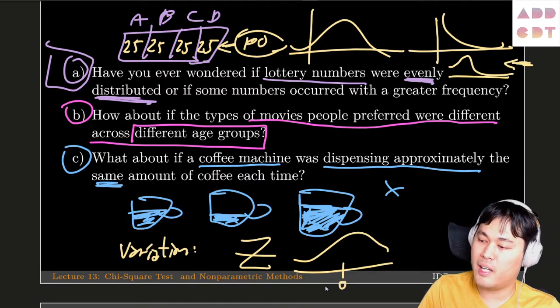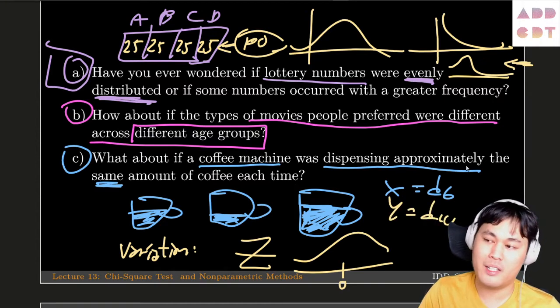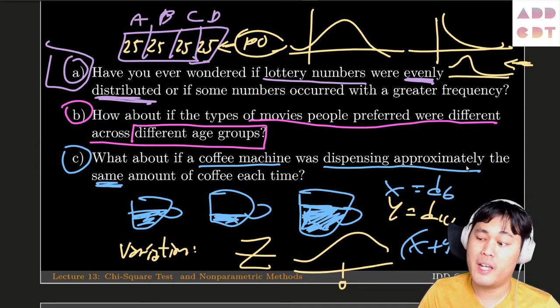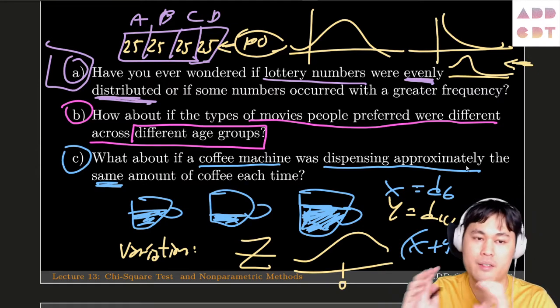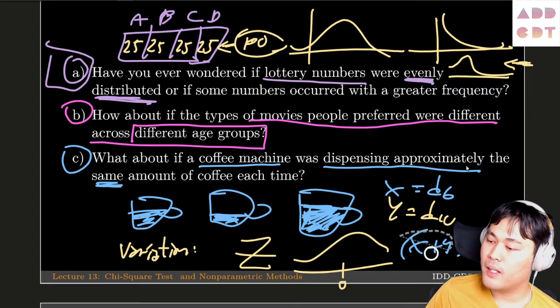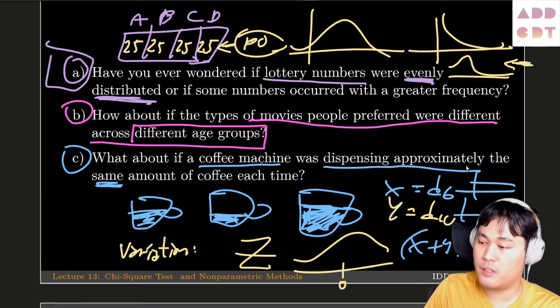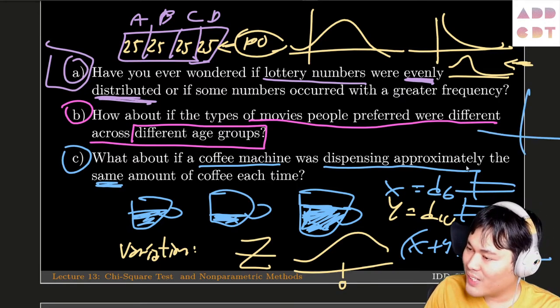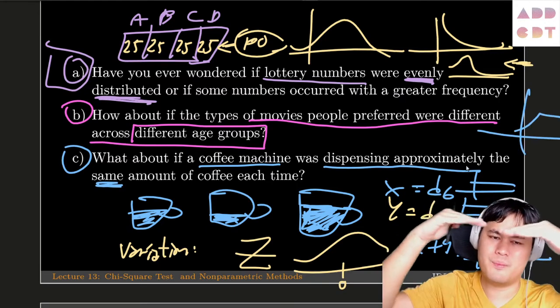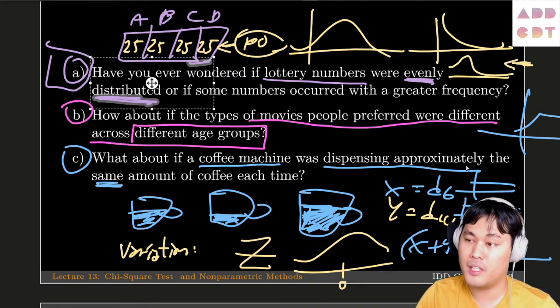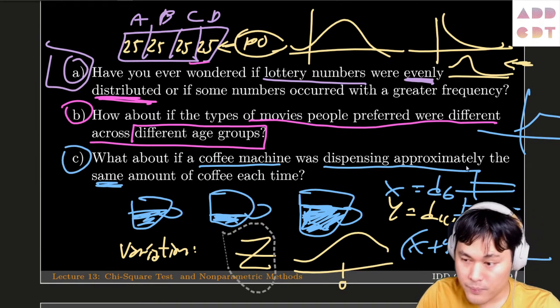For example, if I let X be the result of a 6-sided dice and Y be the result of a 10-sided dice, then I can define a new random variable that combines these two together, and that's going to give you a different distribution. Each one is even, but when you add them up, it's going to have a kind of pyramid shape. Similarly, for the chi-square, we are using a version of the normal distribution.